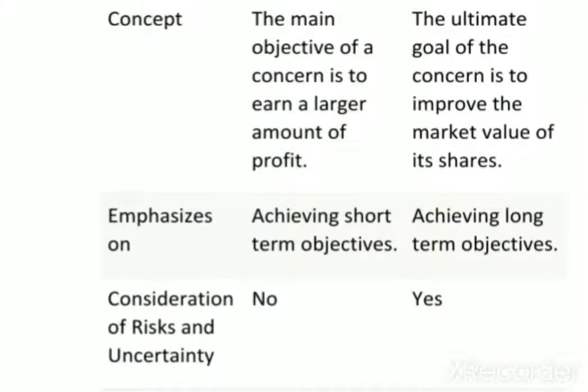Then come to risk and uncertainty. Since profit maximization is short-term, risk and these things are not considered here in the short term. The risk and uncertainty are not associated with profit maximization in the short term, but in the long term, yes, it is considered. They always assign probability to risk and uncertainty so that in the future, in the long term, they can achieve the maximum wealth of the firm.